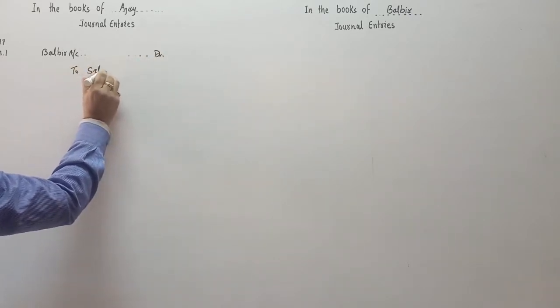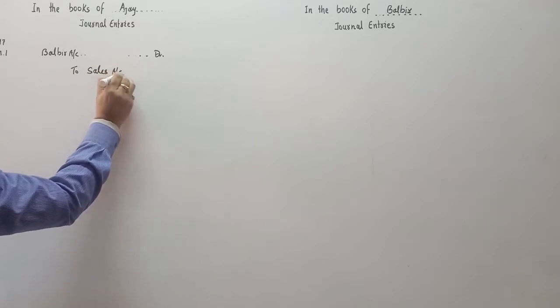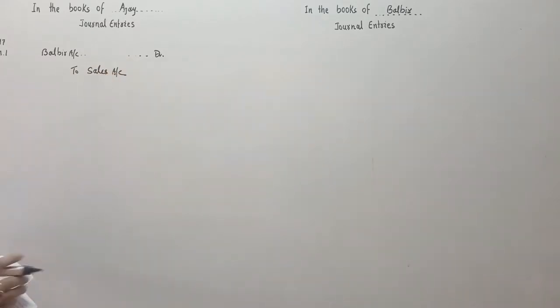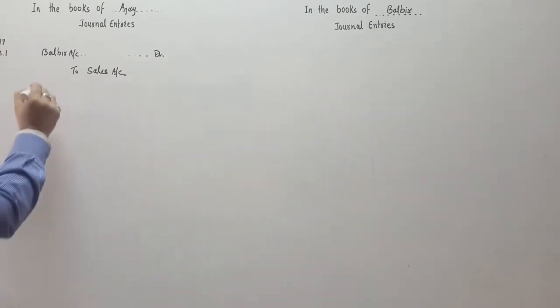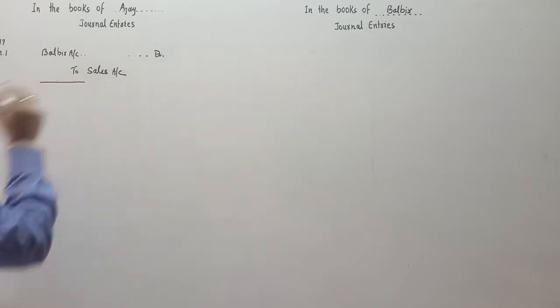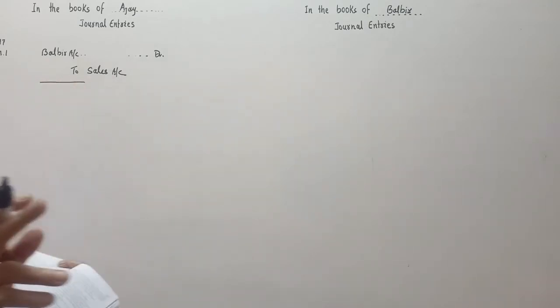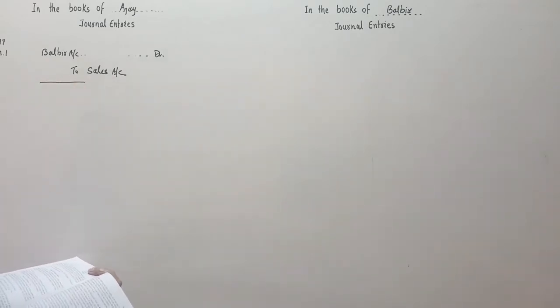Ajay does the entry in his book, Balbir account debit to sales account. Narration will be very simple, being goods sold on credit. You must write the narration in every transaction, every entry. Here the narration will be being goods sold on credit